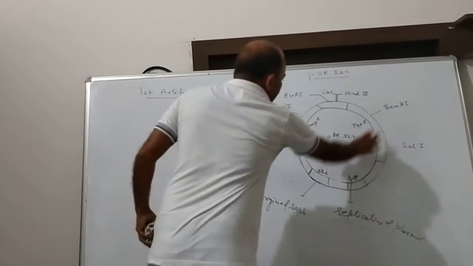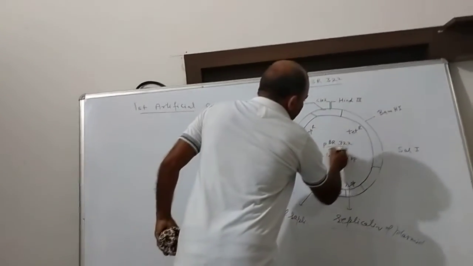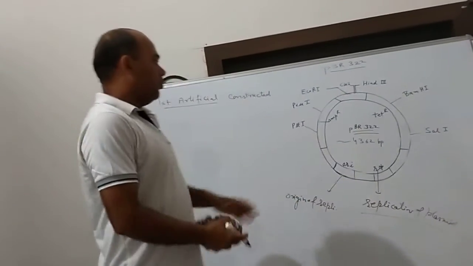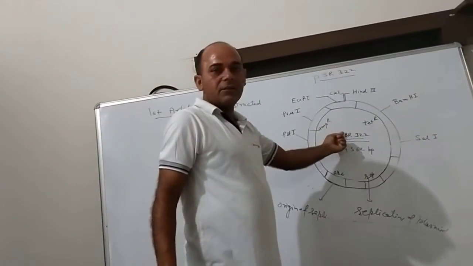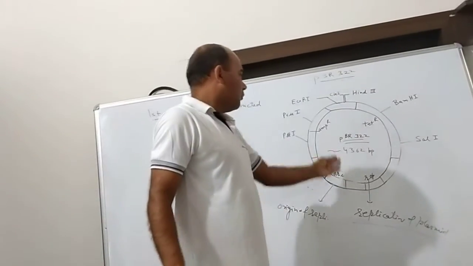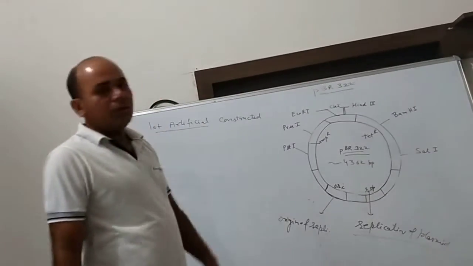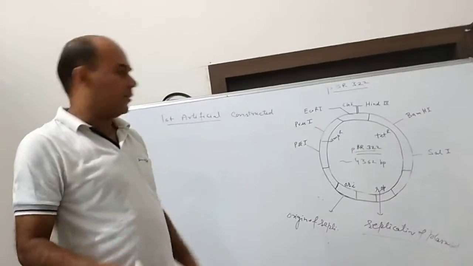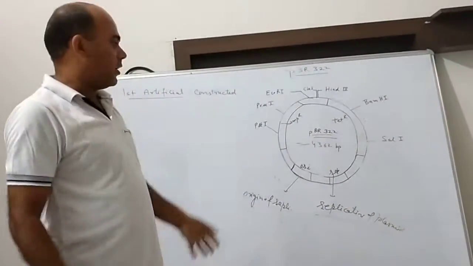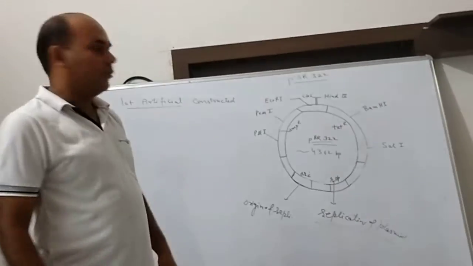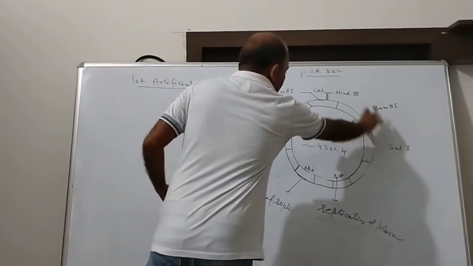In the center, what will you write? You write pBR322. You know very well the meaning of P: P stands for plasmid, B for the scientist name Bolivar, R for Rodriguez. What is this number? This is the total approximate number of base pairs. 4,362 approximate base pairs are present in this pBR322. So these are the different sites.